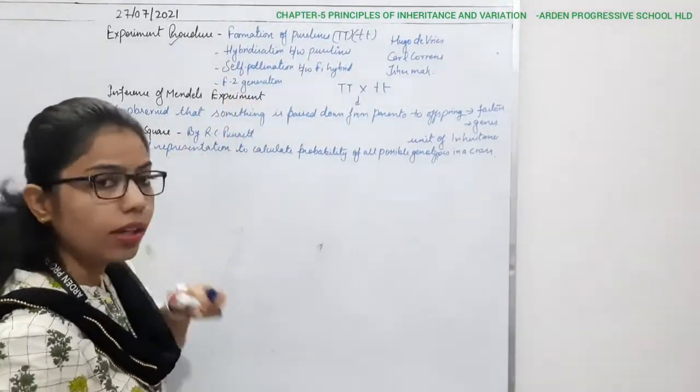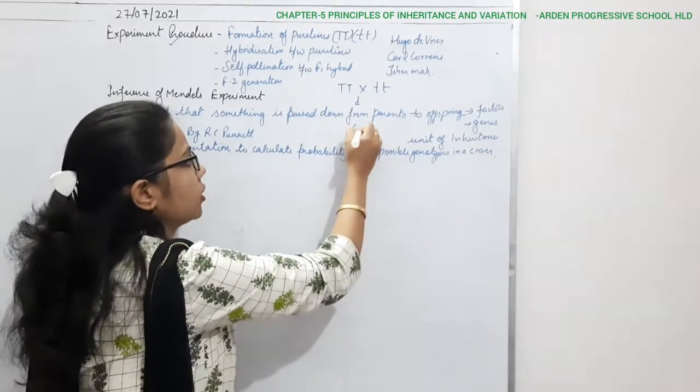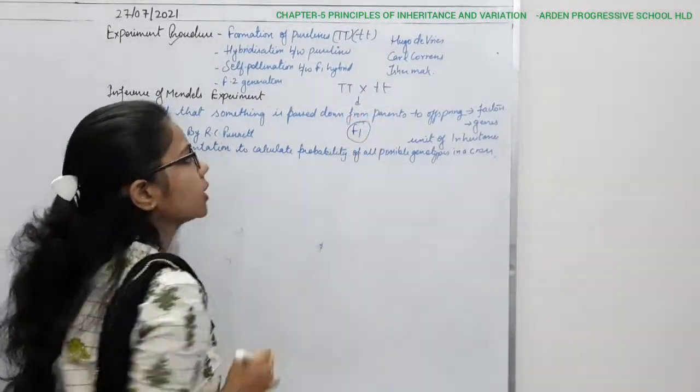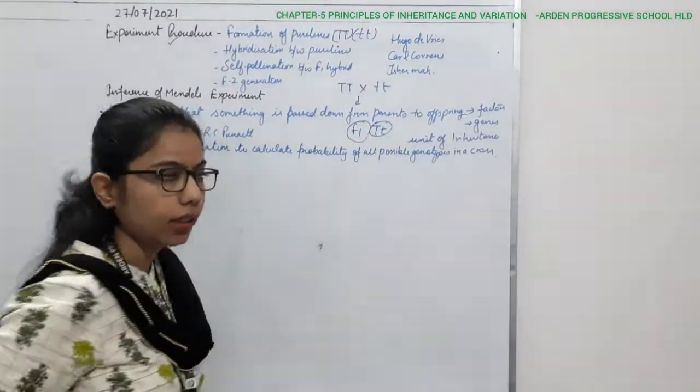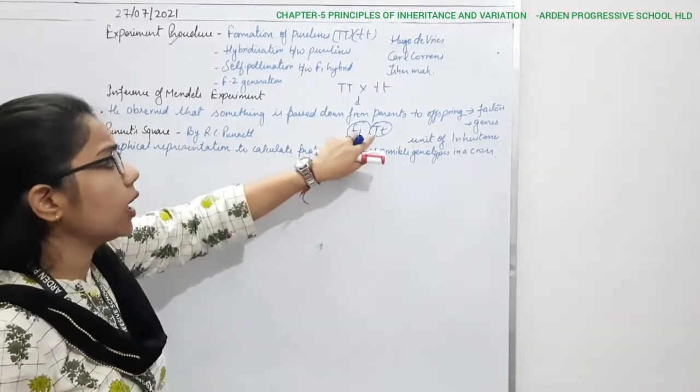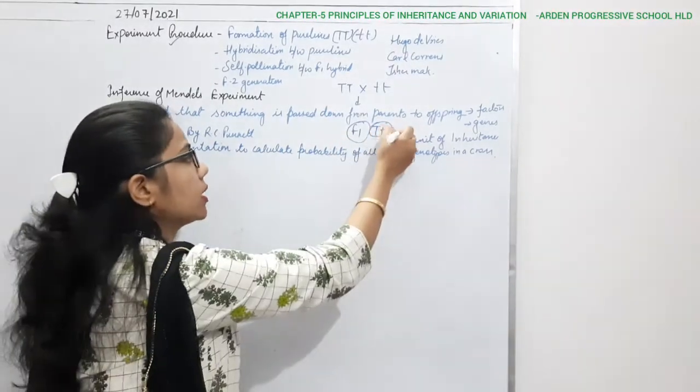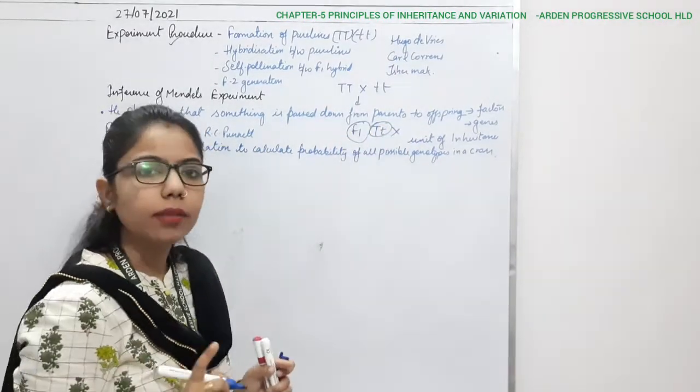Then after crossing, you get the F1 generation, which is capital T and small t. In that condition, it again goes for self-pollination. What do you understand by self-pollination?